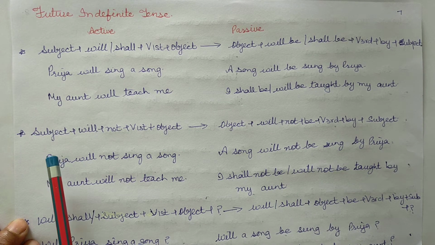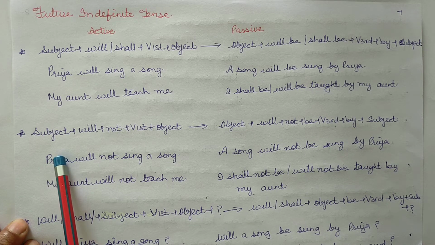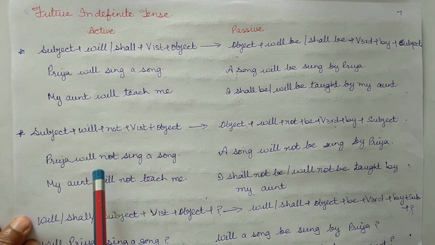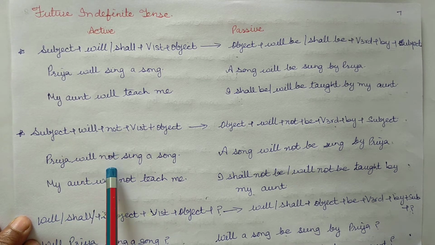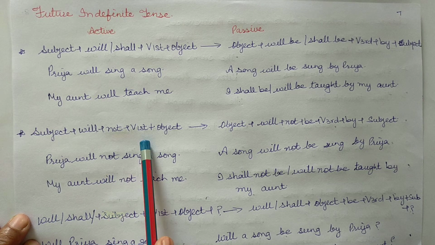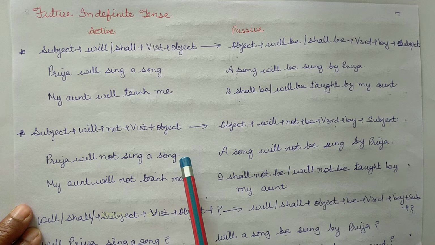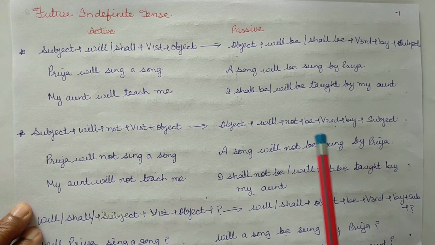So, negative sentences to change from active to passive: subject Priya or my aunt, will plus not plus verbs first form sing or teach, object a song or me.